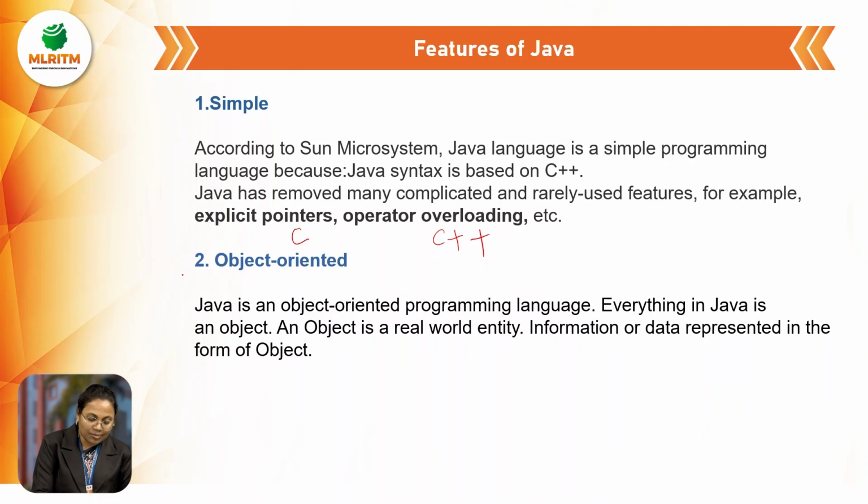Next, Java is an object-oriented programming language. Why can we say that it is an object-oriented programming language? In this, everything comes under an object. Everything is based on the object. An object is a real-world entity.